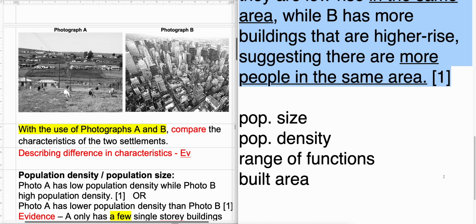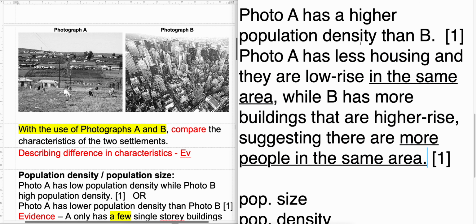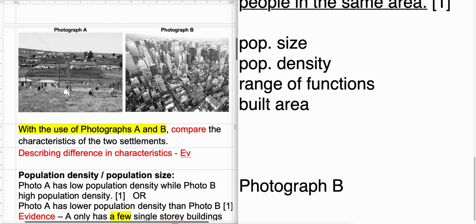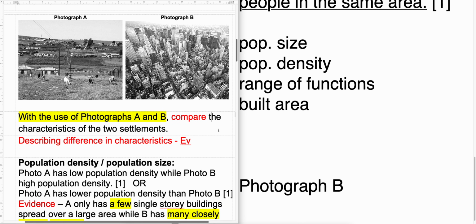All right. So please make sure you compare criteria by criteria. Don't give me the whole thing, everything about photograph A, then everything about photograph B. Okay, that is not a comparison. Now lastly, a lot of you remember that in Sec 1, in a comparison, we should try to give similarities and differences. Now if there's a case where there's no similarity, then so be it, all 4 marks are for differences. Those who provide similarity, you will not be marked wrong. It's just that you are repeating the ideas that are already in the definition, so it's not really looking at the photograph. Lastly, remember the question asks you to use photograph A and B.